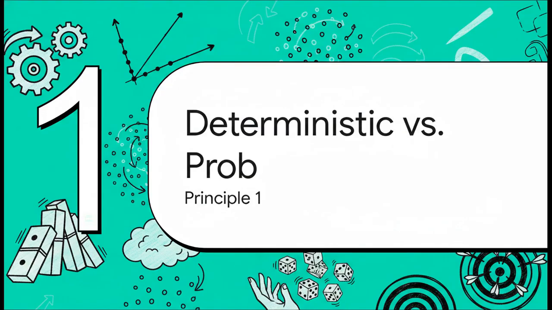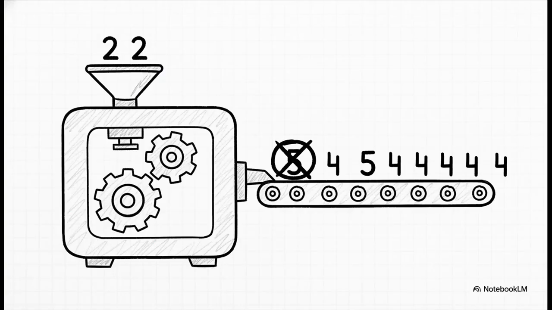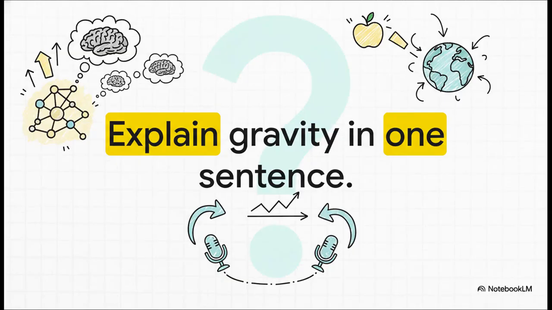Okay, principle number 1. This is the big one. We have to understand the massive difference between something that's deterministic and something that is probabilistic. Traditional code, right? It's deterministic. If I write a function that adds 2 plus 2, I can run it 1,000,000 times, and I am going to get 4 1,000,000 times. If I don't, well, that's a bug. It's something that has to be fixed. It's predictable. It's safe. But AI is a whole different ballgame.